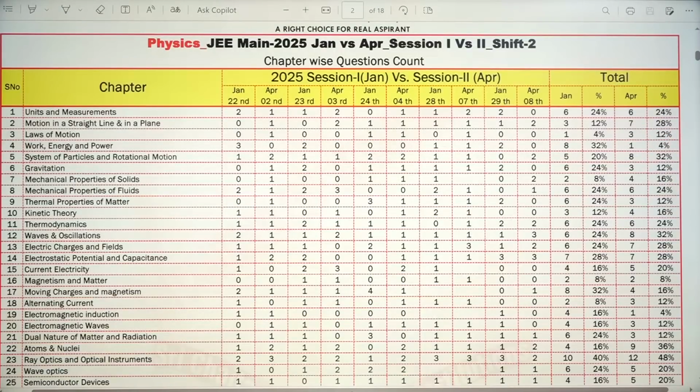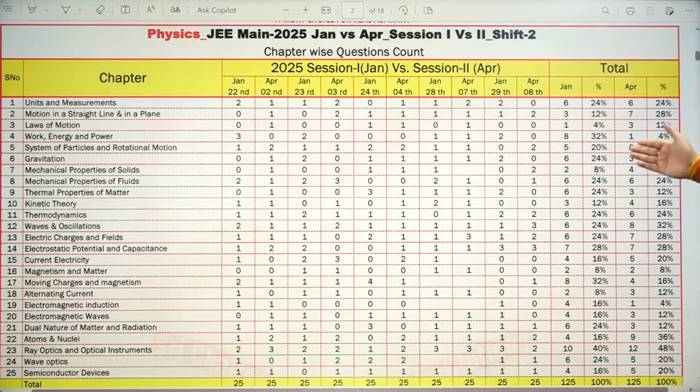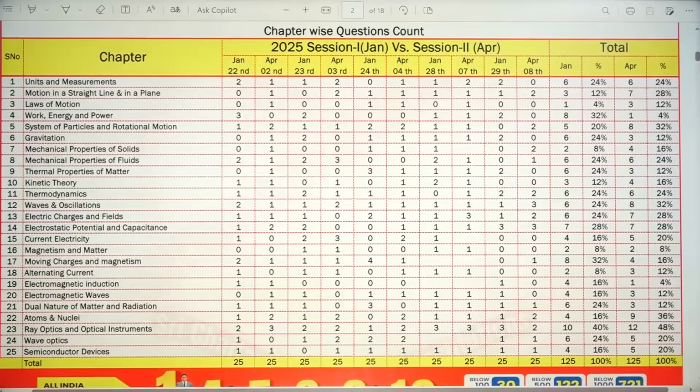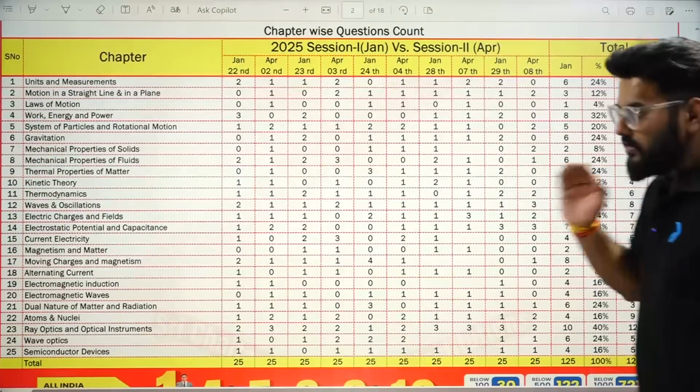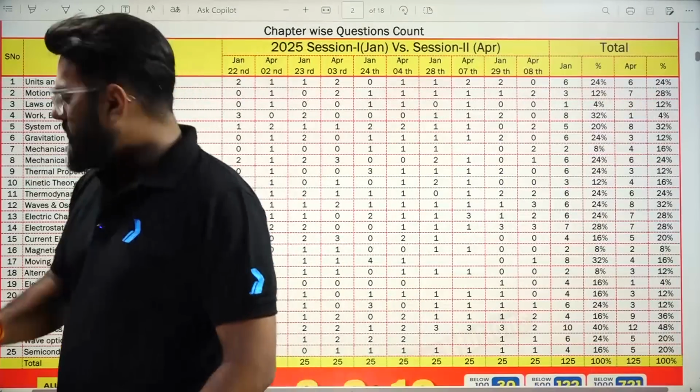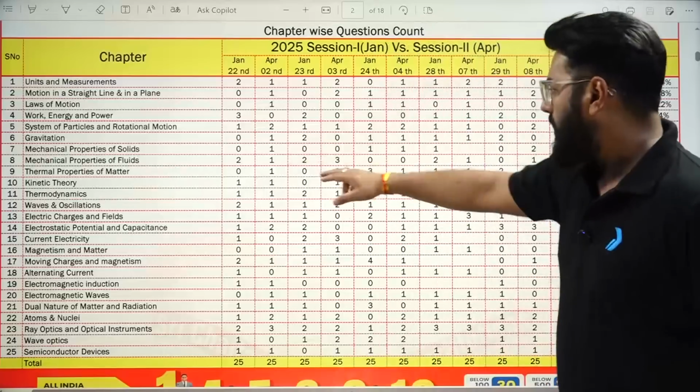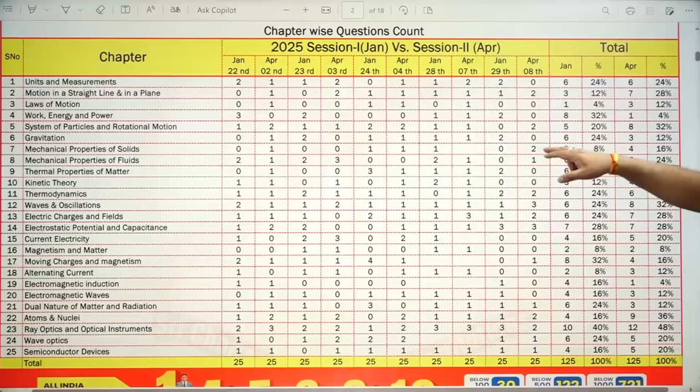Then motion in a plane and motion in a straight line has also increased from 12 to 28%. Then if I move ahead, gravitation is a very high weightage chapter, 24%. System of particles and rotational motion again is a very important chapter. Solids is also important, because in some papers you will see consistency from mechanical properties of solids, and in April 8th they have 2 questions out of it. So this shows that yes, it's a simple chapter, and it's a high scoring chapter as well. Mechanical properties of fluids also has a high weightage.